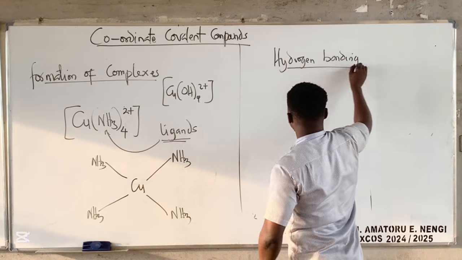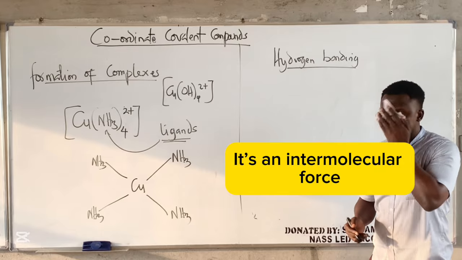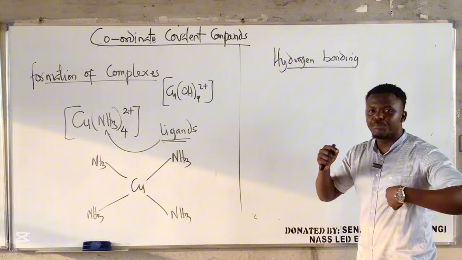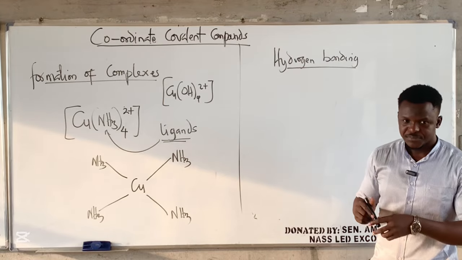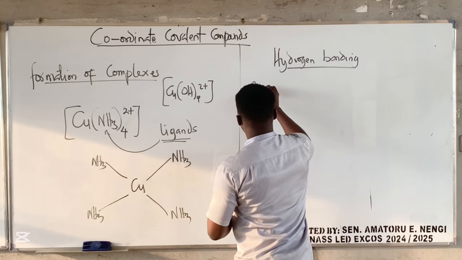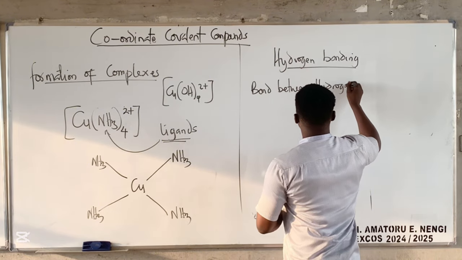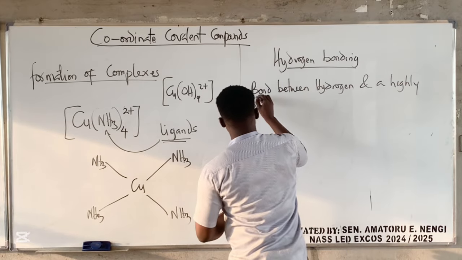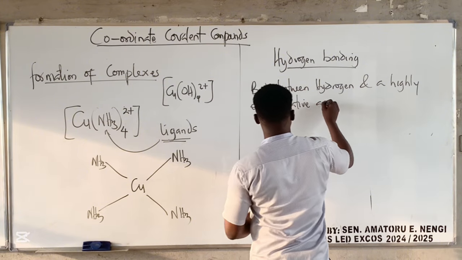I just want to explain this. Hydrogen bonding is not a type of chemical bond, it's a different type of bond. Class, as the name implies, please put down. Hydrogen bonding is the bond between hydrogen and a highly electronegative atom.